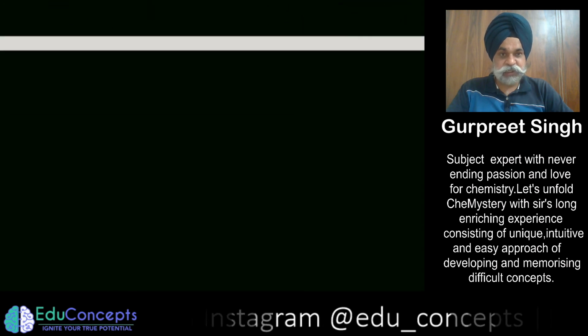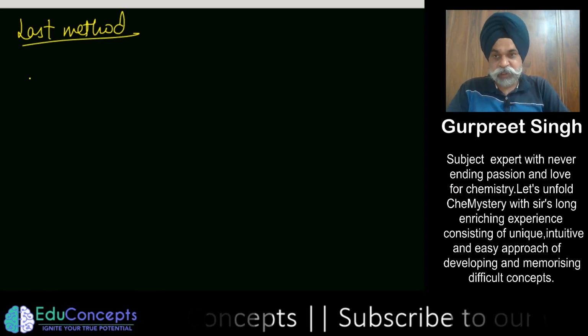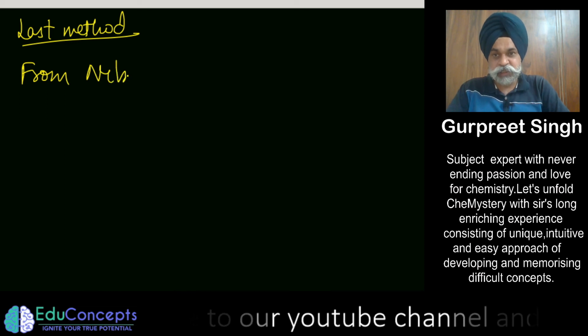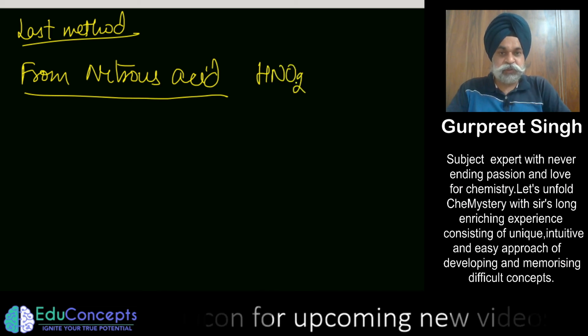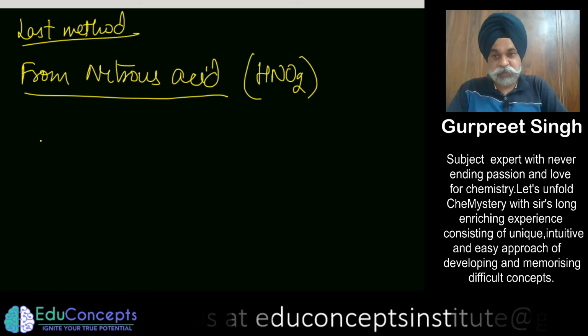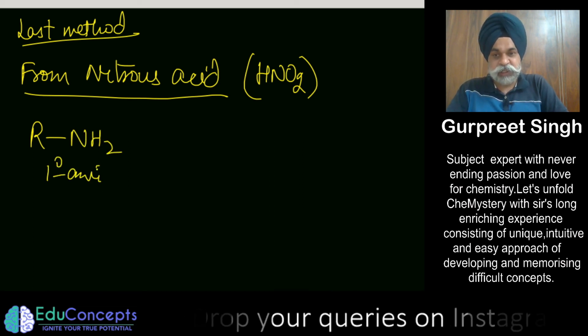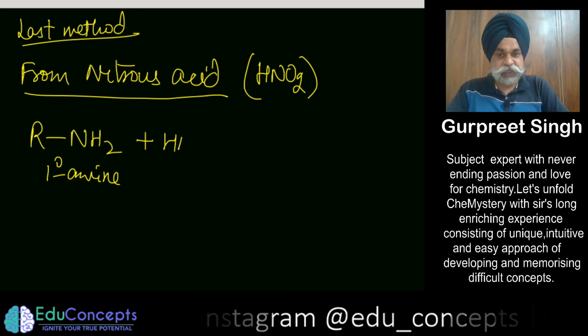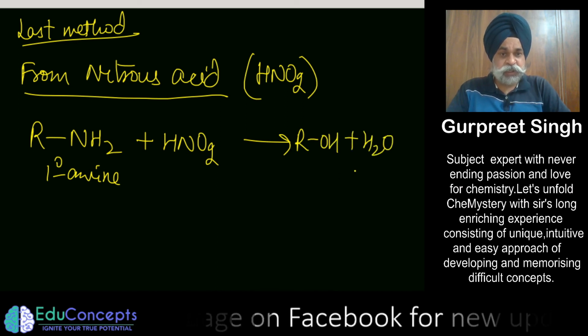And last but not the least, I am able to compile everything now. So this was the last method. As regards the last method, we can think of nitrous acid. This also is a very important compound, HNO2. Those who have done organic chemistry a bit can understand the importance of this compound, because if you have any primary amine treated with nitrous acid in a diazotization reaction, it tends to give you alcohol plus water plus N2 gas.